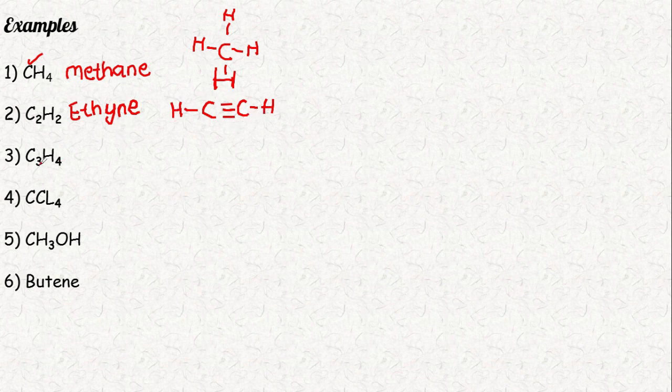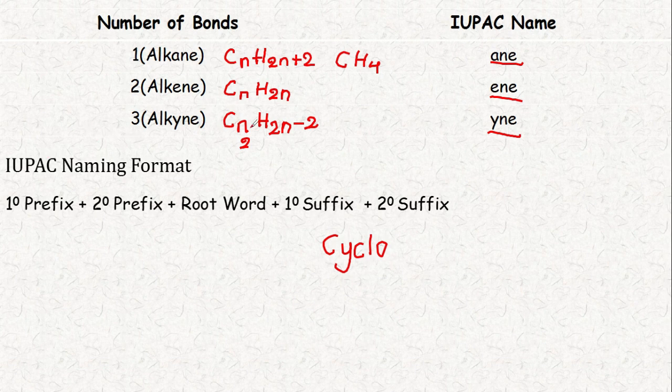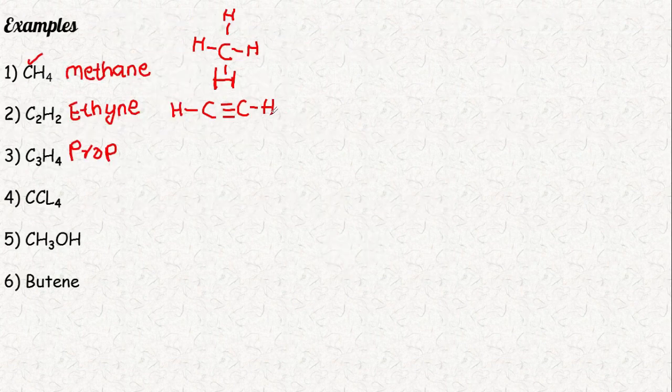Next, C3. 3 means prop, P-R-O-P, and it is C3H4. According to the formula, when we substitute the n value 3, 2 times 3 is 6, 6 minus 2 is 4. Again it's a triple bond, again it has 3 bonds, so we get propyne.